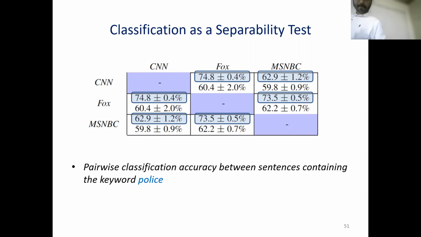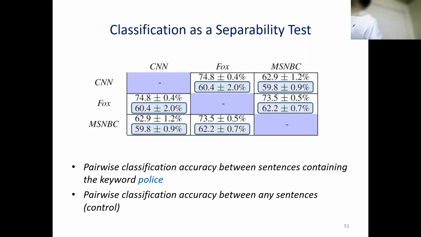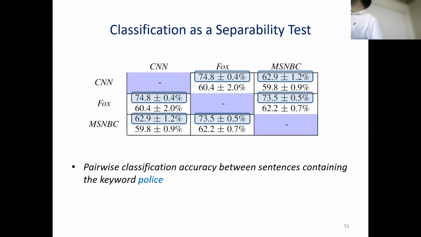But when we focus on the bottom row, which is any random sentence, we see that all of the classification accuracies are around 60%, which means that their broad description of any other issue is not very different. But whenever it comes to policing, then CNN and Fox or MSNBC and Fox are very different and easy to distinguish, but CNN and MSNBC are not easy to distinguish from each other.